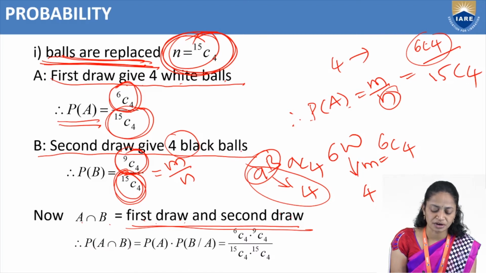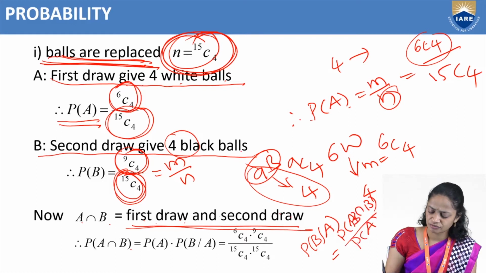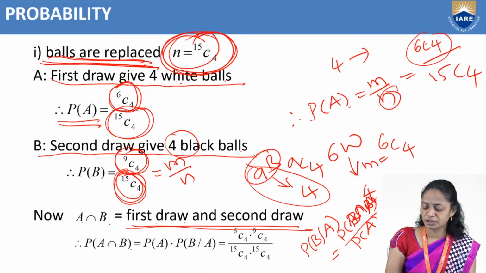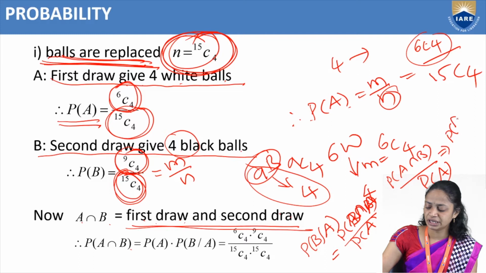So how to find the probability of A intersection B? We already have the formula. By conditional probability, probability of B given A equals probability of A intersection B divided by P of A. From this we will get probability of B intersection A, or probability of A intersection B, equal to probability of A into probability of B given A.